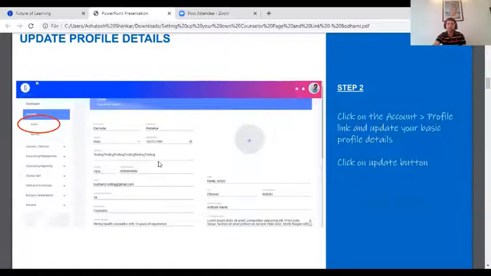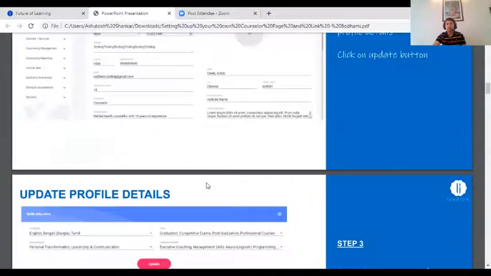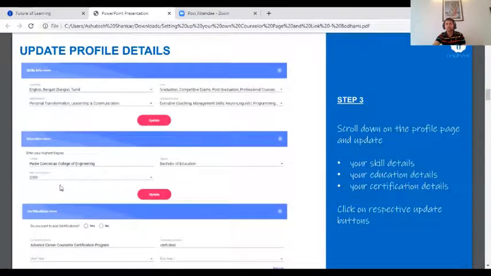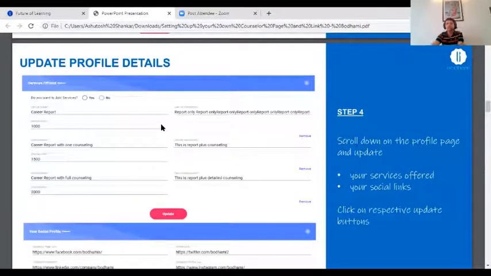You just have to click on it and fill the information and provide your skill info, your education info, your certification, the fee that you will charge for different kinds of counseling sessions, including one counseling, full mentoring, and all those kinds of programs.